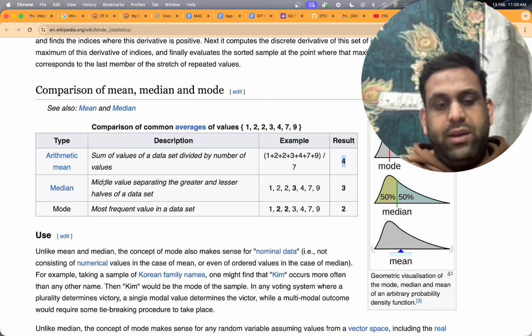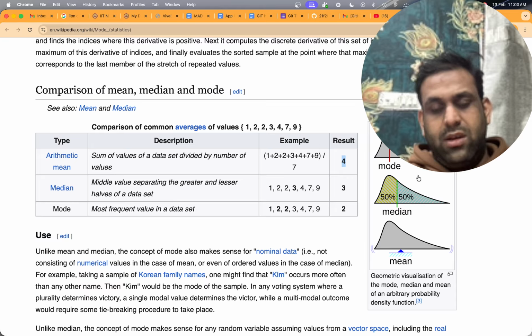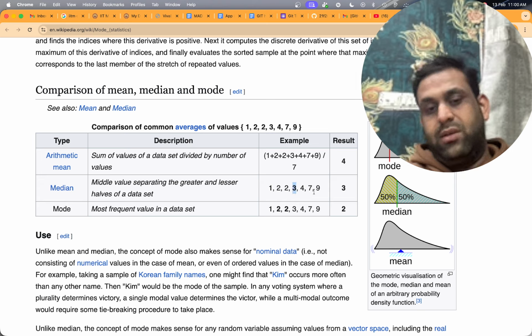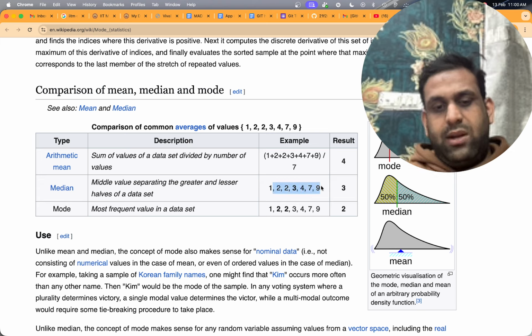Now we have the median, which is the value separating the greater half from the lesser half of the data set, right? So median is the middle number or middle element of the distribution. So we have 7 here, so we're looking for the 1, 2, 3, 4. The fourth number is what we can say is the median. So we need to sort the data and then we are able to find the median.